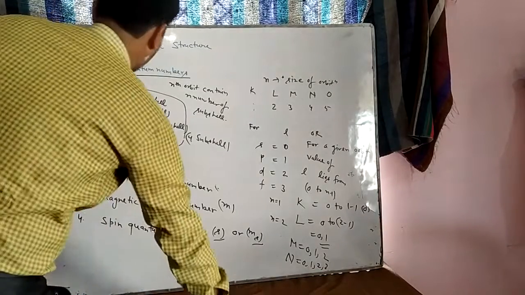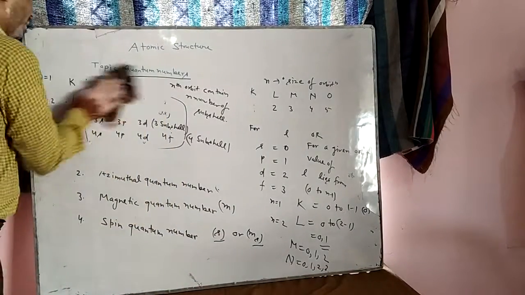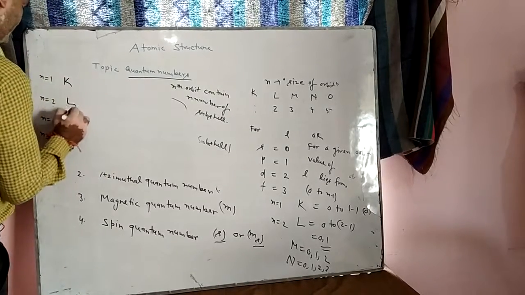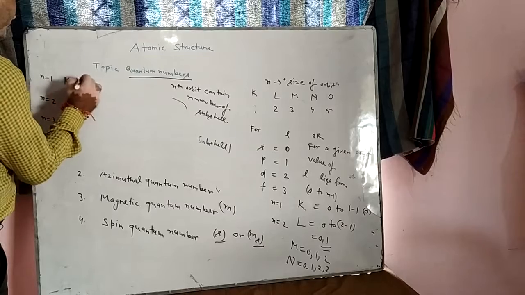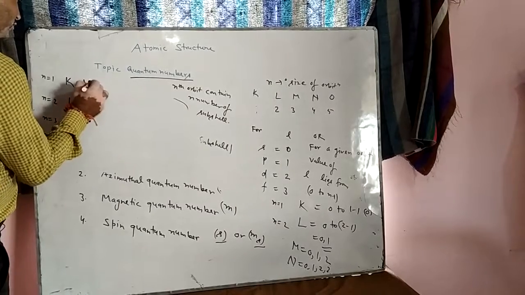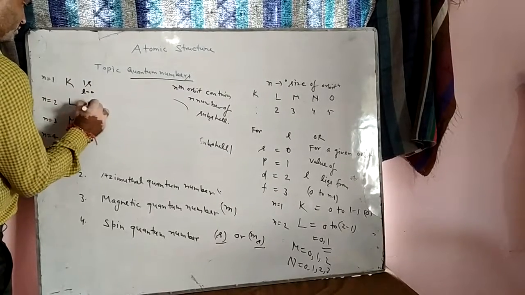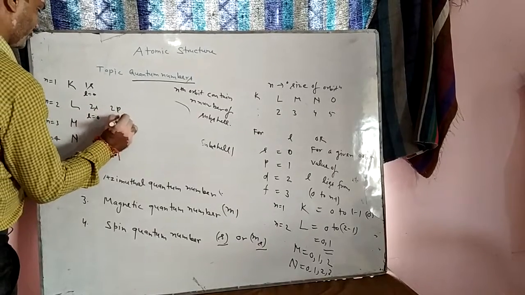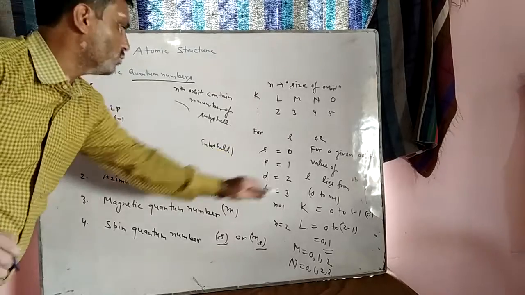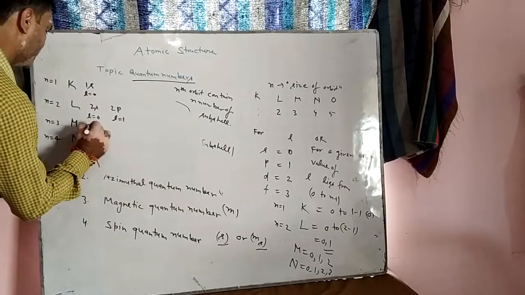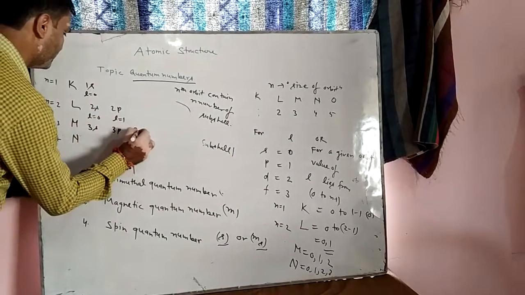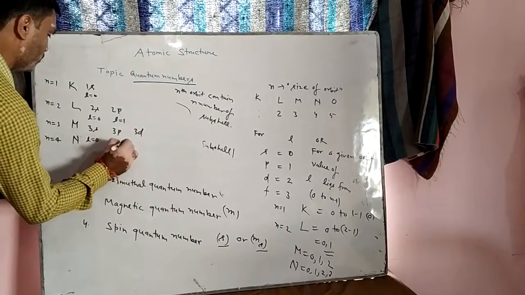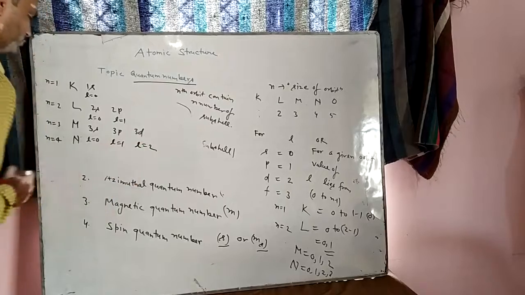Now to understand the value of the azimuthal quantum number from this part, take K, L, M, N. In K, there is only one s, so for the s orbital you have l equal to 0. For L, there are 2s and 2p. For 2s you have l equal to 0, and for 2p you have l equal to 1. For M, there are 3s, 3p, and 3d. For s, l is equal to 0. For p, l is equal to 1. For d, l is equal to 2.